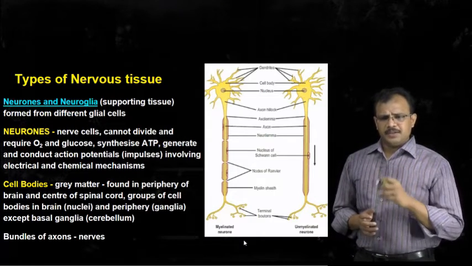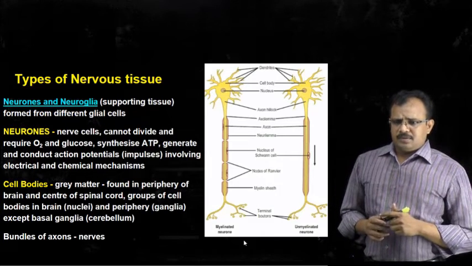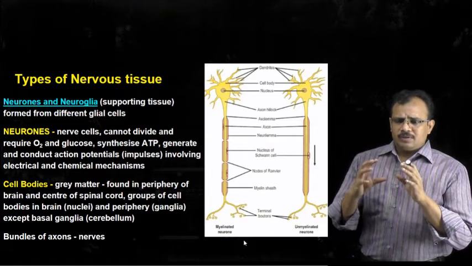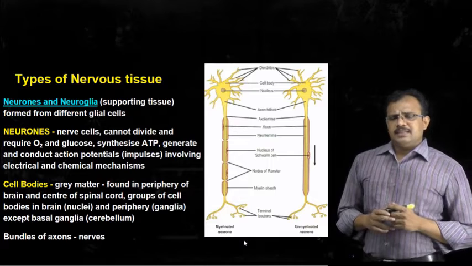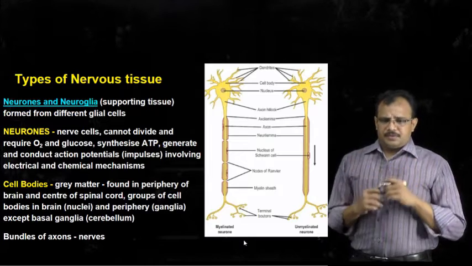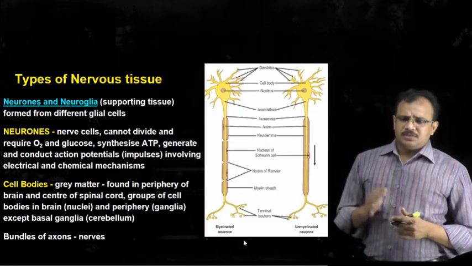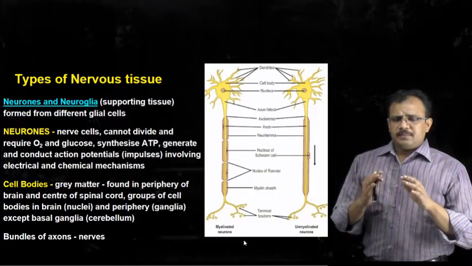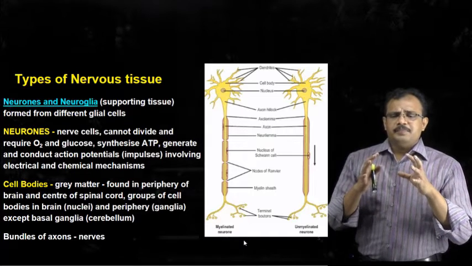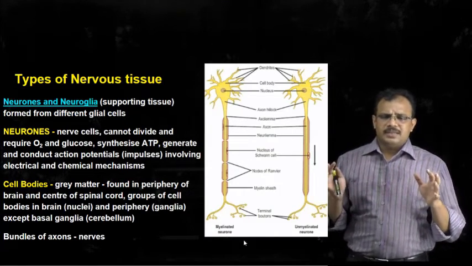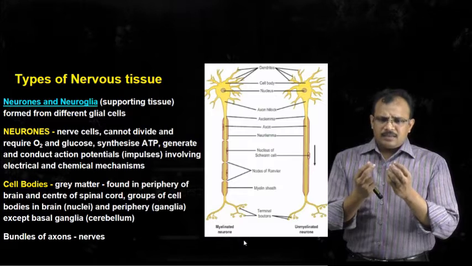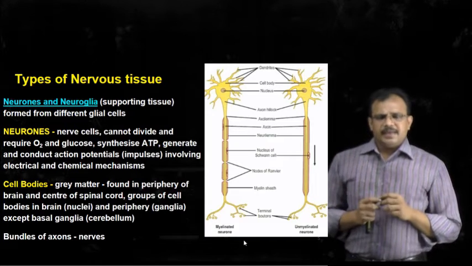The cell body forms the gray matter. Wherever the cell bodies are accumulated, they form a gray colored region, which we call gray matter. Generally, the gray matter is present in the peripheral regions of the brain. We have seen that the central nervous system consists of the brain and spinal cord. In the brain, the peripheral regions consist of cell bodies, whereas the internal regions of the brain consist of the axons.